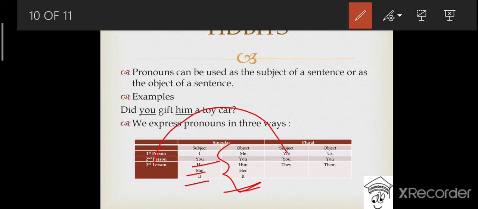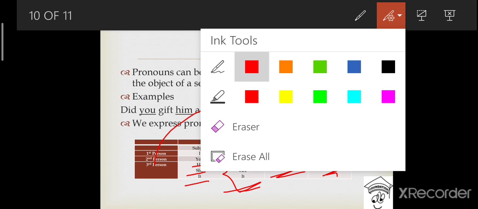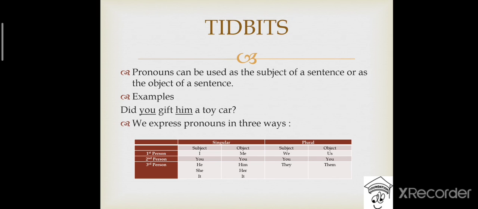And to refer to a third person in plural number, we can write they as the subject of a sentence, but in the place of an object, we can write them. So these were the notes about the pronoun, which say that we can use a pronoun as a subject and as an object in singular and in plural case in a sentence.